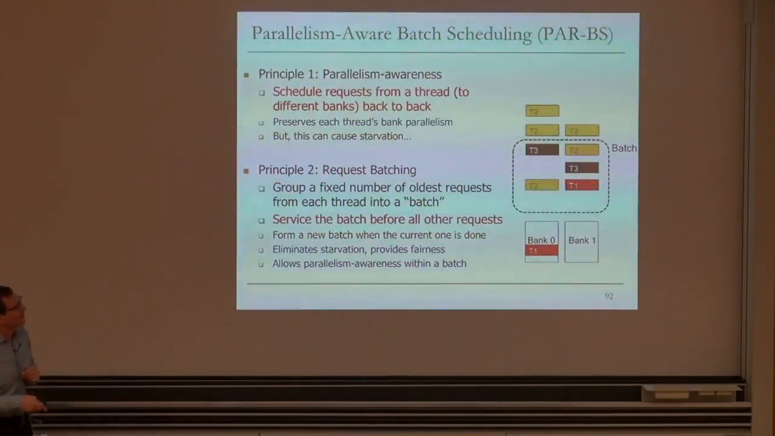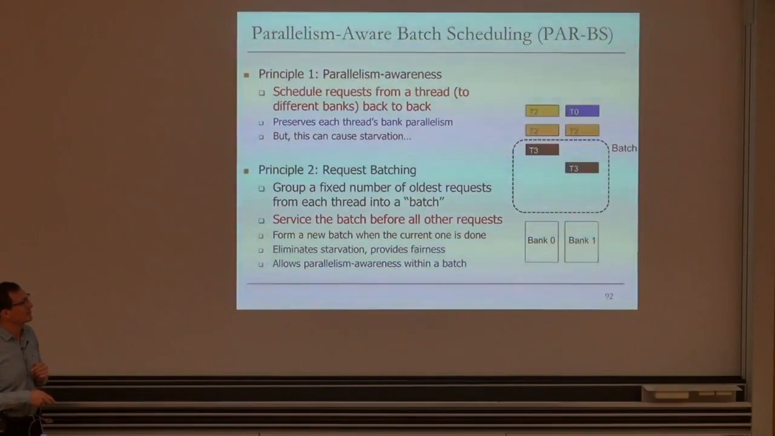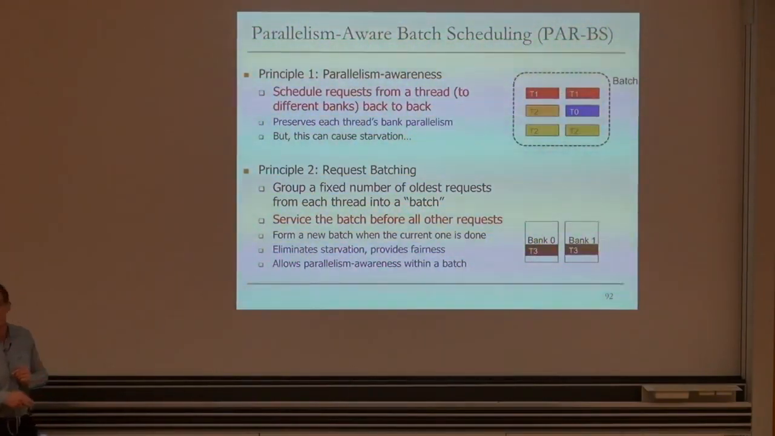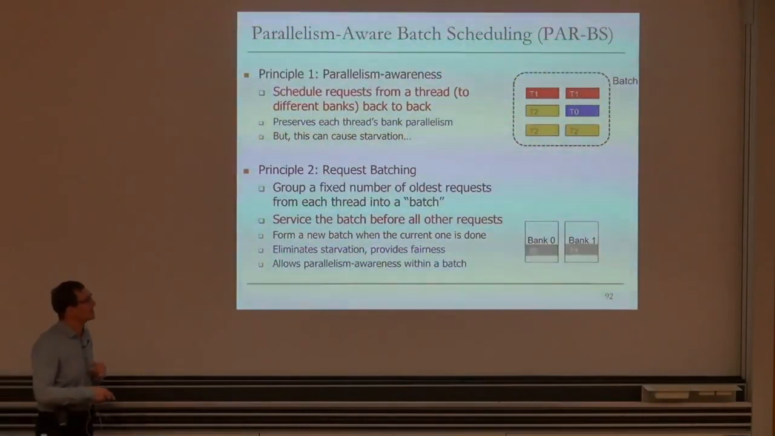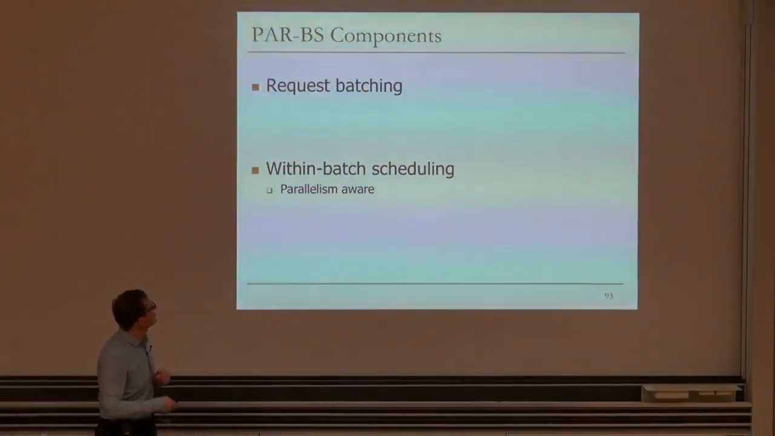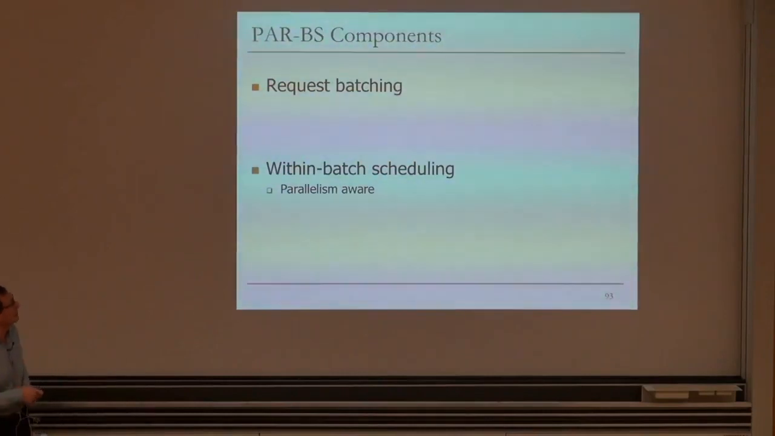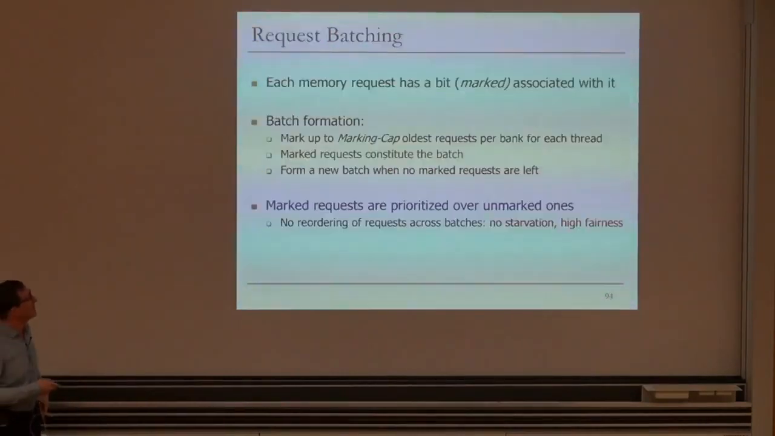And then thread 1's requests are served, and then thread 2's requests are served, and then thread 3's requests are served, and you get good parallelism, and then you form a new batch after that. That's the idea, basically. It's very simple. So how do you do these 2 components? How do you design them? Request batching and within batch scheduling.